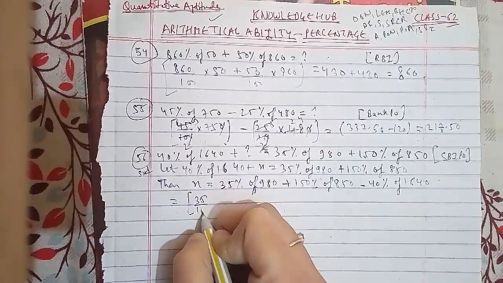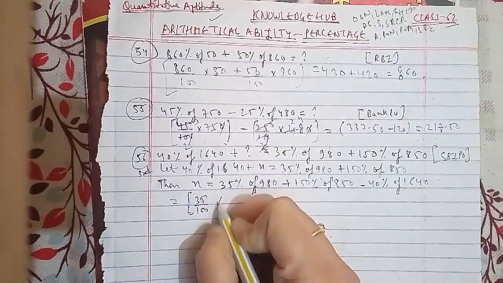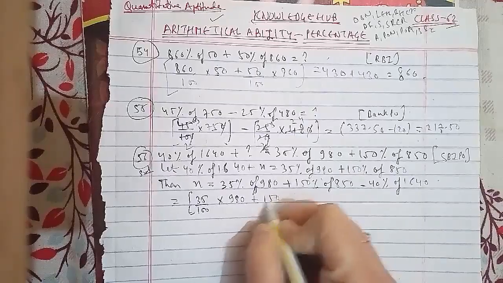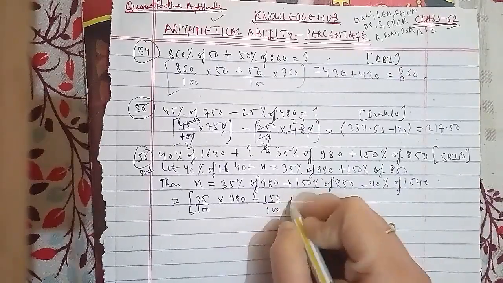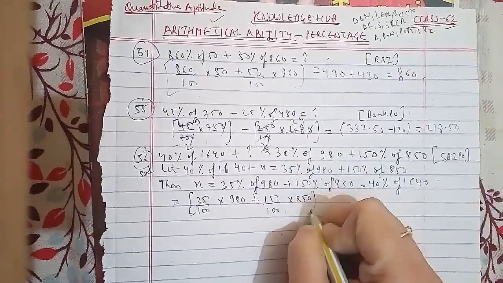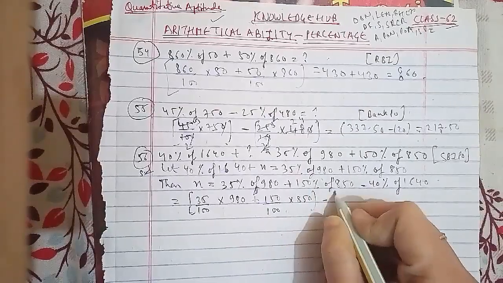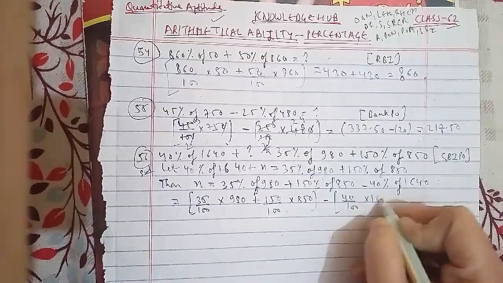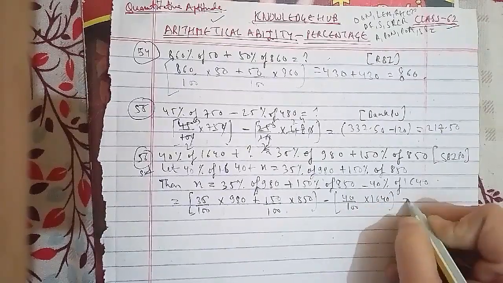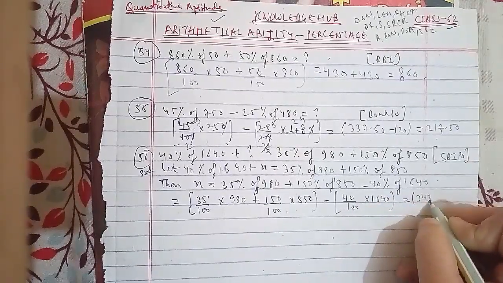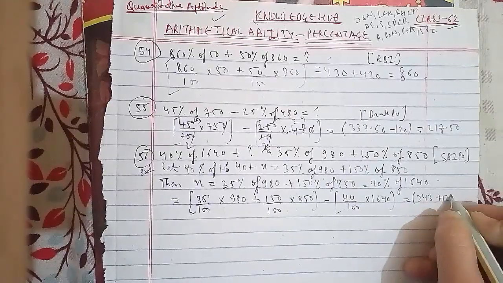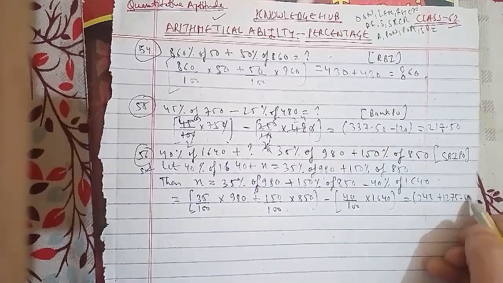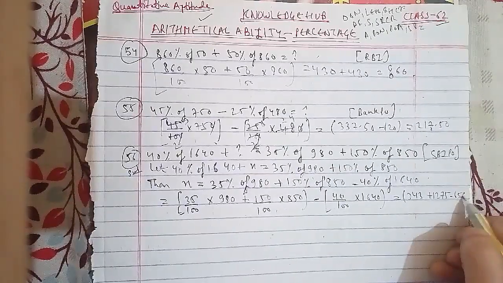35 upon 100 into 980 plus 150 upon 100 into 850 minus 40 upon 100 into 1640, which is equal to 343 plus 1275 minus 656.